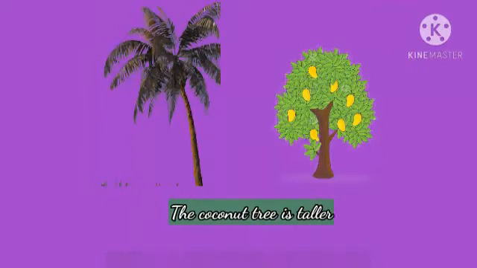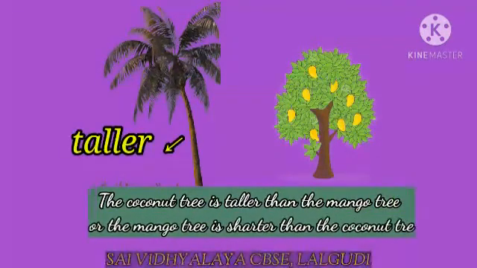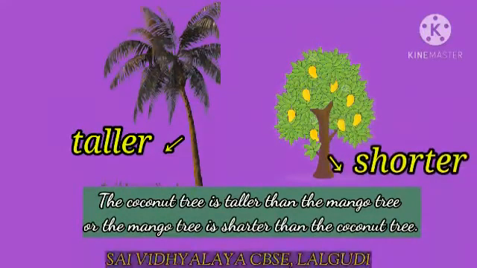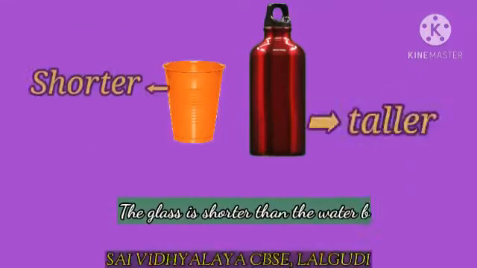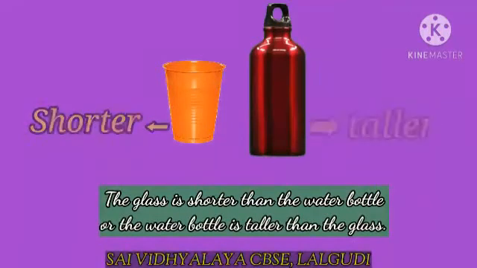Here, the coconut tree is taller than the mango tree, or we can say that the mango tree is shorter than the coconut tree. Similarly, the glass is shorter than the water bottle, or the water bottle is taller than the glass.